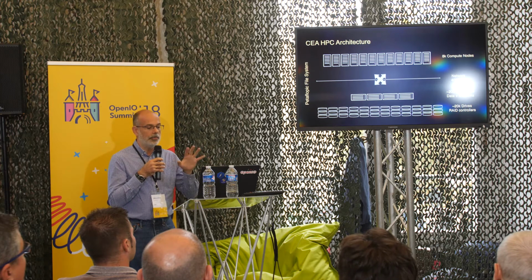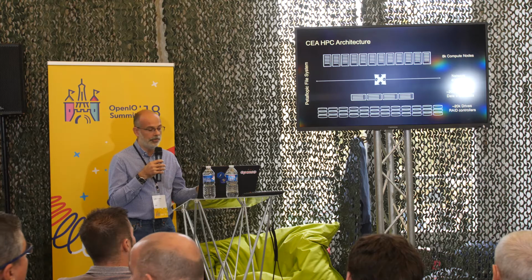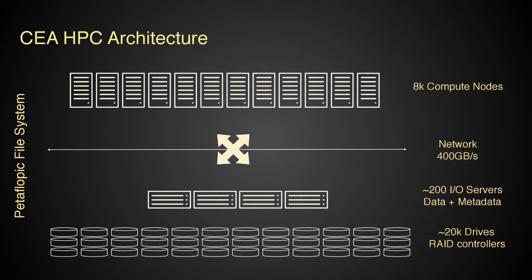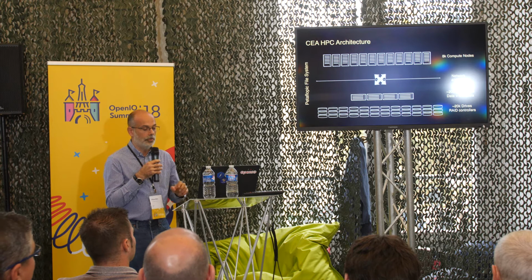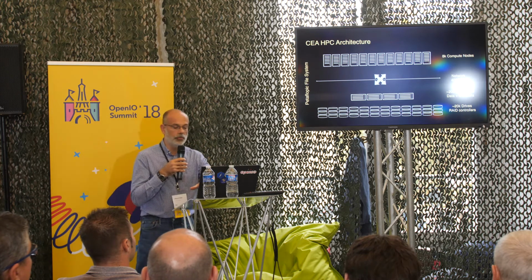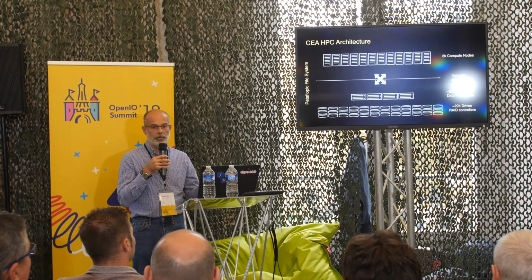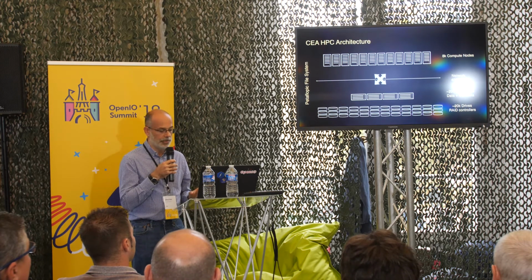And they use a very high-speed network, so today it's Ethernet or InfiniBand. And they talk to I/O servers, now RAID controllers, which manage the data and the metadata over RAID controllers. Just to give an idea, in classical computing centers we have between 20,000 or 30,000 disk drives.